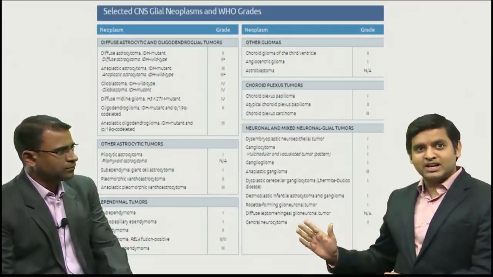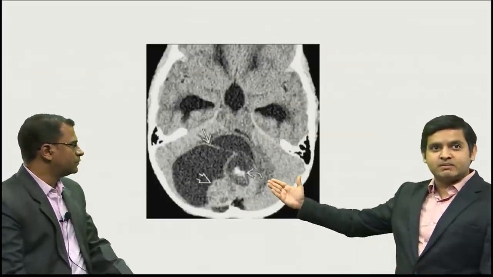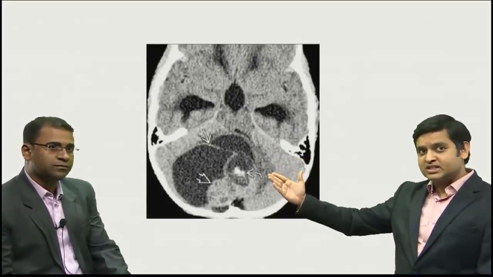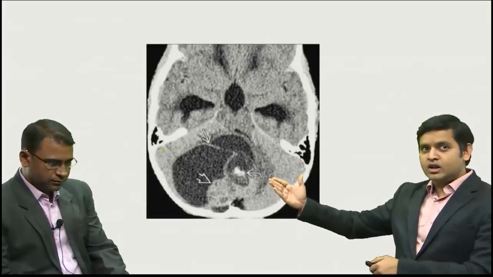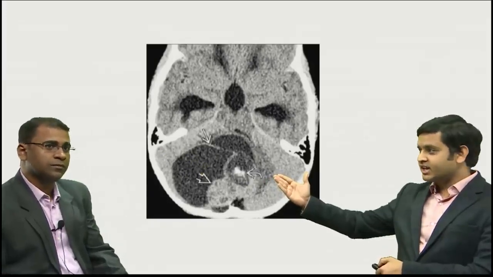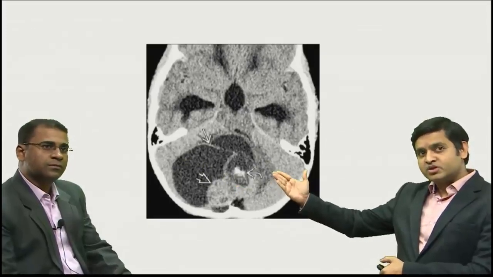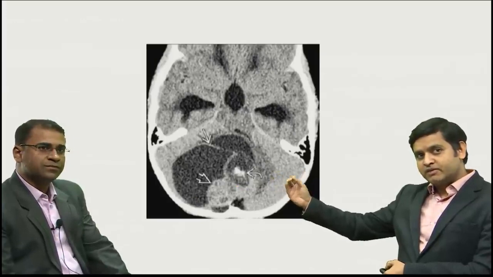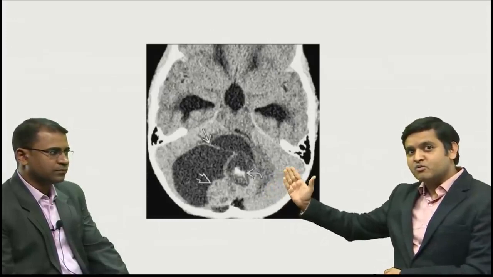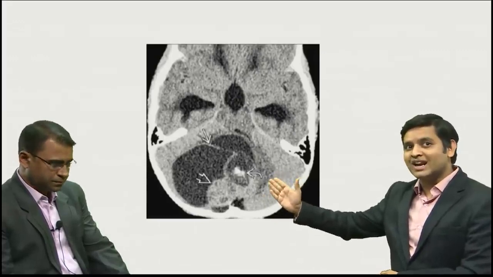Okay. So going back to the radiological features, see this. As you can see in this particular image, this is a CT scan of the brain, where there is a cystic lesion in the brain parenchyma. The black structure that you could see is the cystic area, whereas there is a nodular eccentric enhancement. When you have a cystic component with eccentric nodular enhancement, particularly in the cerebellar hemisphere, this is very diagnostic for pilocytic astrocytoma, which is a WHO grade 1 tumor.